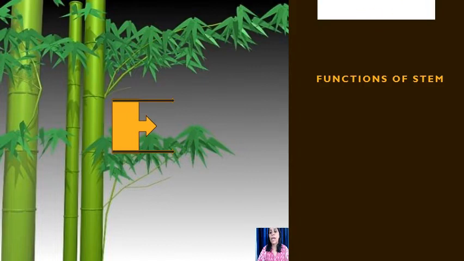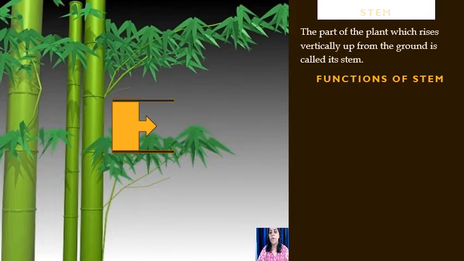Stem. Stem is the main axis of the shoot system. It is green in herbs, while woody and hard in shrubs and trees. The part of the plant which rises vertically up from the ground is called its stem. If someone asks you what is a stem, all of you can answer. That means the part of the plant which rises vertically up from the ground is called its stem. Stem generally grows towards light. It grows away from the soil and water.